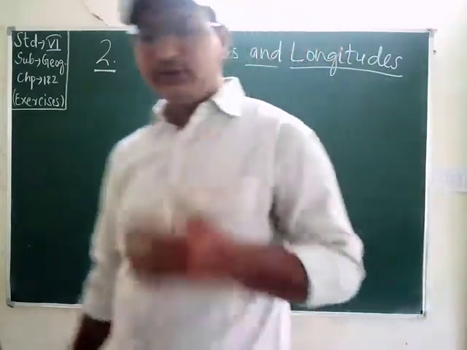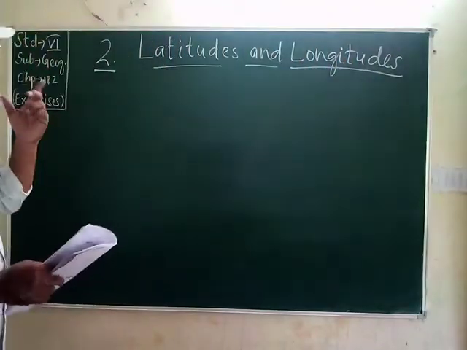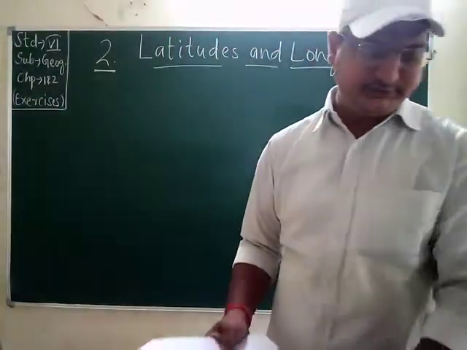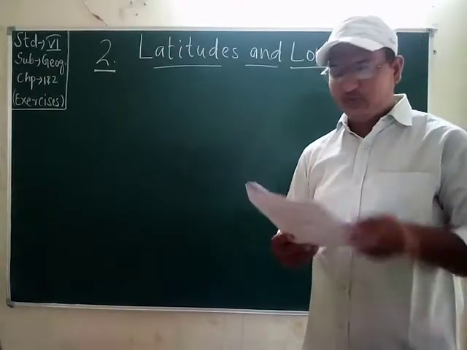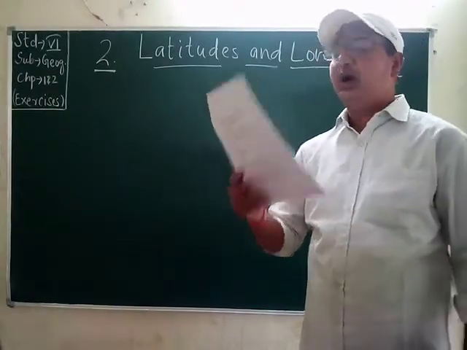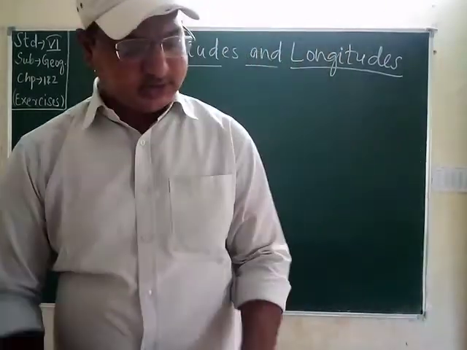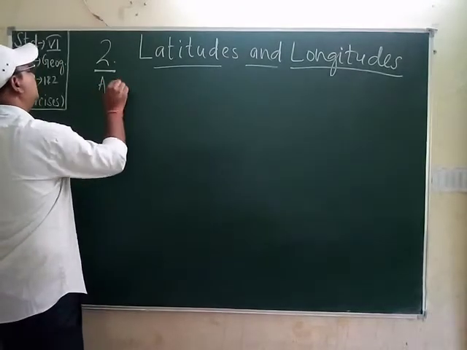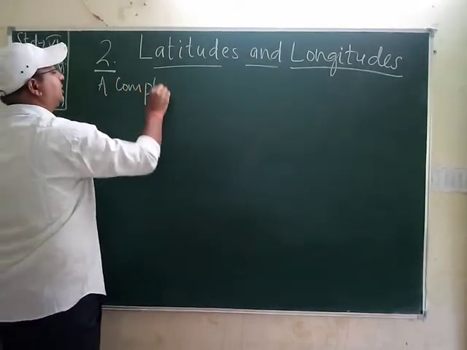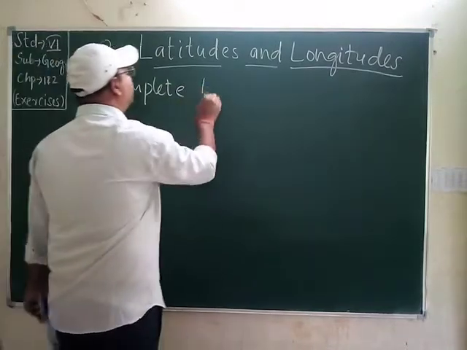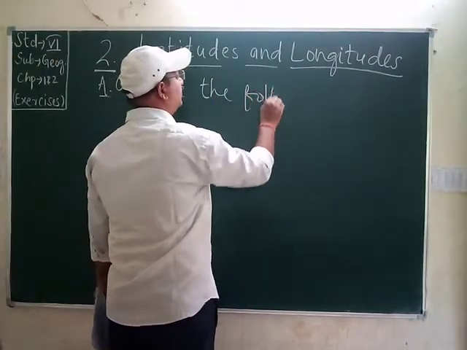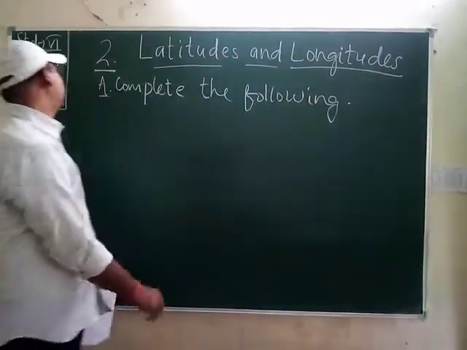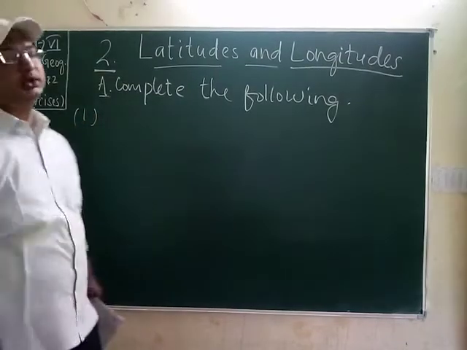Students, now we will also study the same in the geography section, second chapter, latitudes and longitudes. Okay, students, in the exercise section, the first one is to complete the following. There are some lines given, and we have to complete them. The first one is: the sun rises earlier in Arunachal Pradesh than it does in Gujarat because... The reason is